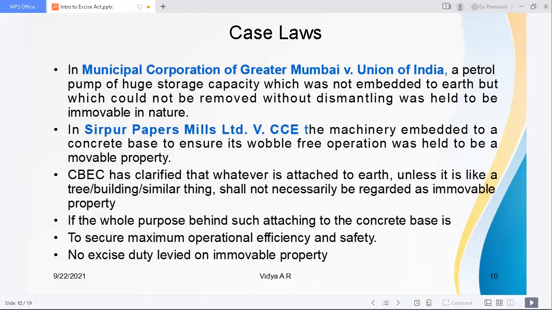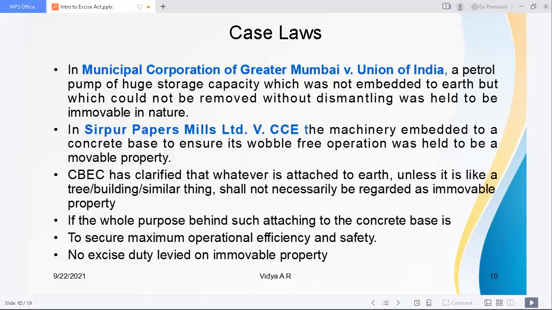So what is the test to understand whether a property is movable or immovable? You just check whether it is attached to the earth like a tree or a building or something similar. You can call it immovable, and all other goods are movable goods.